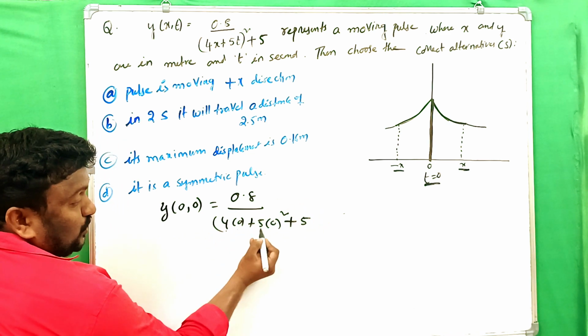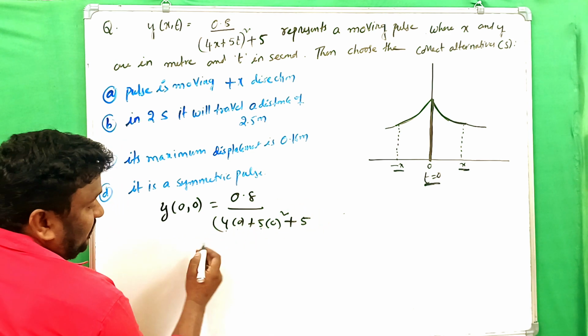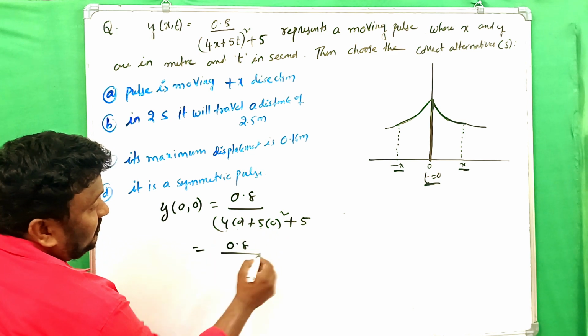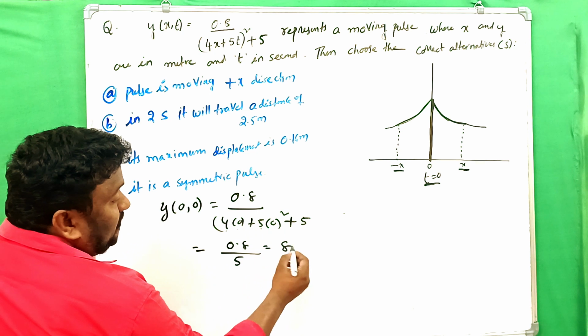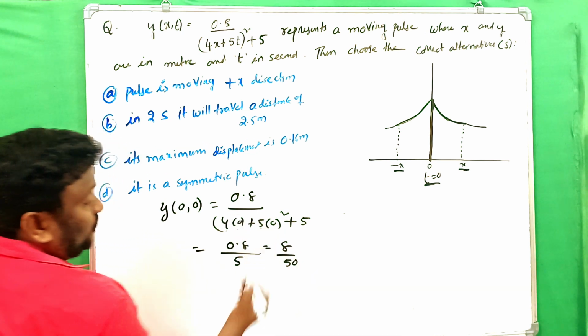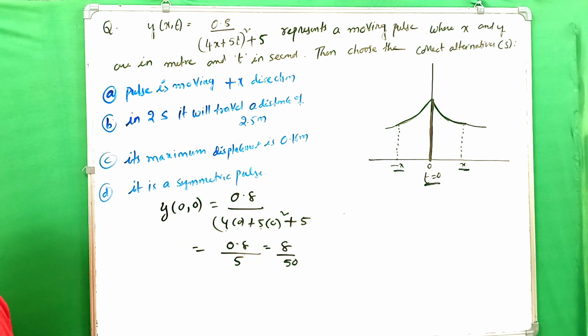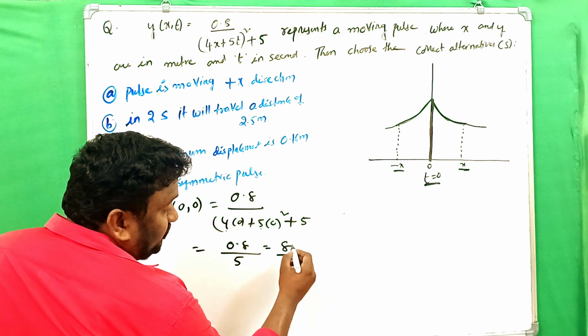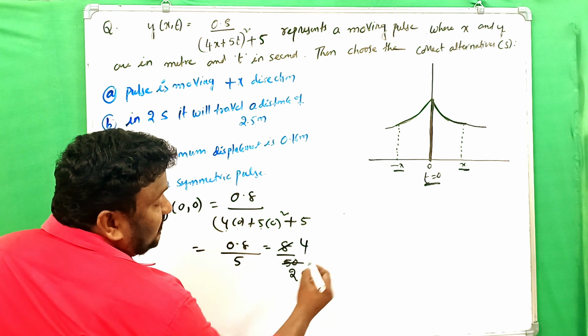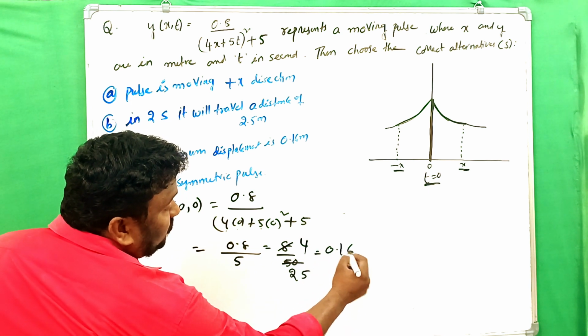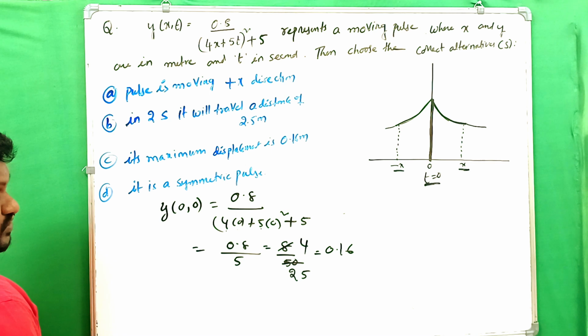Here 4 into 0 is 0 and 5 into 0 is 0, so it is 0.8 by 0 square plus 5, which is 0.8 by 5, or 8 by 50. Simplifying, we will get 0.16.